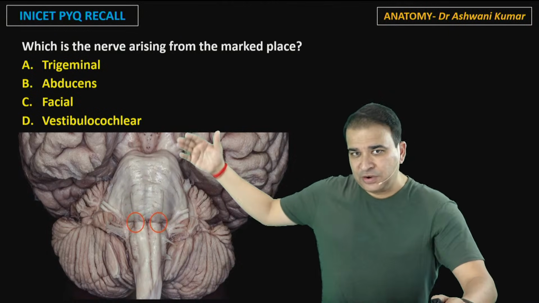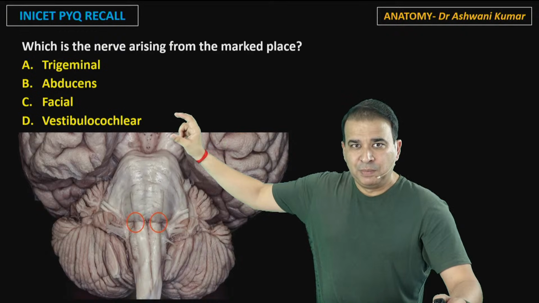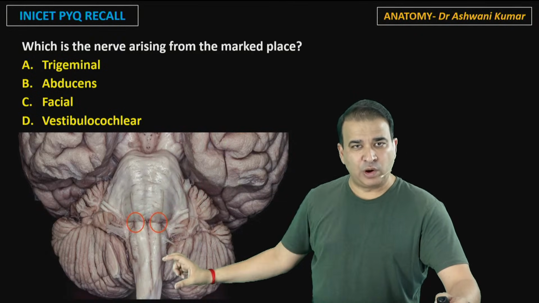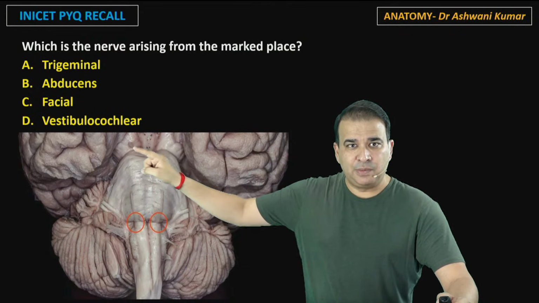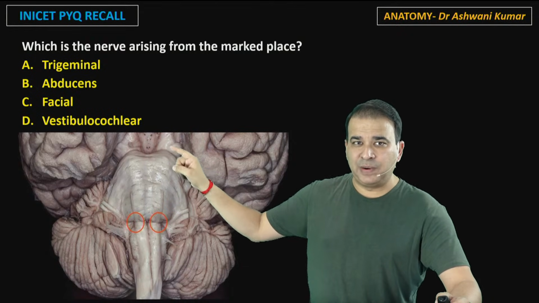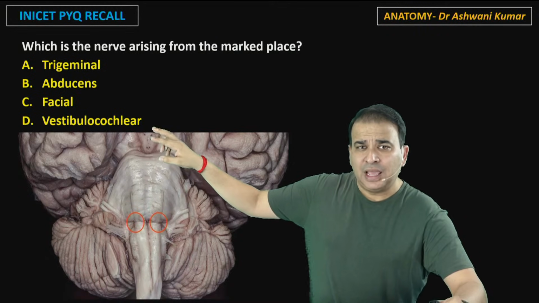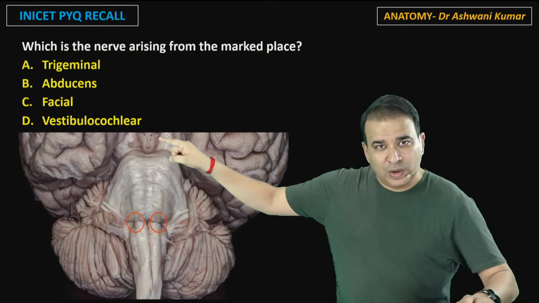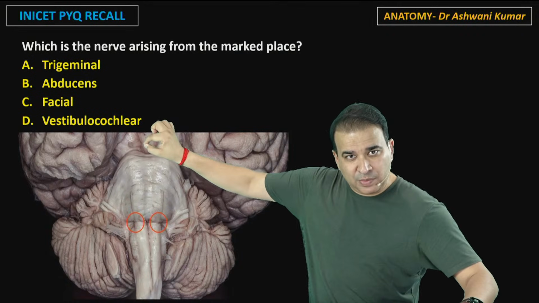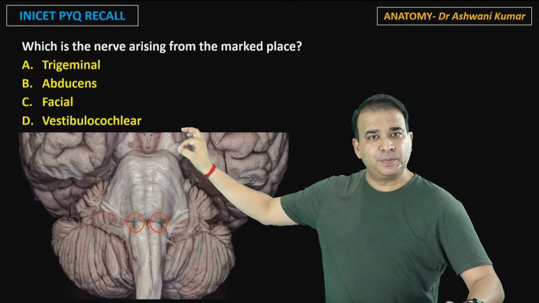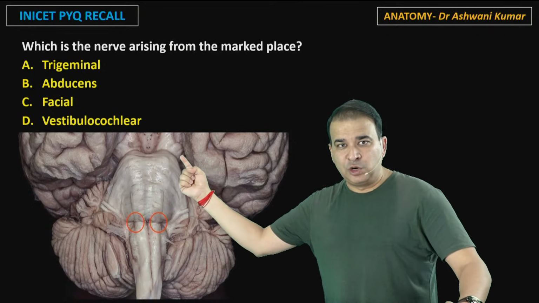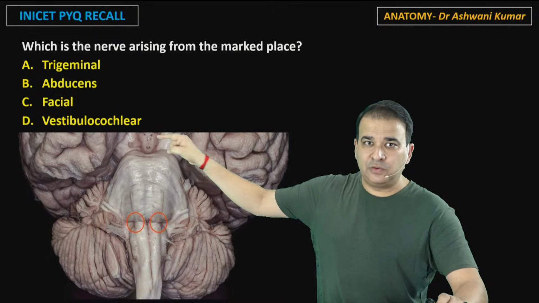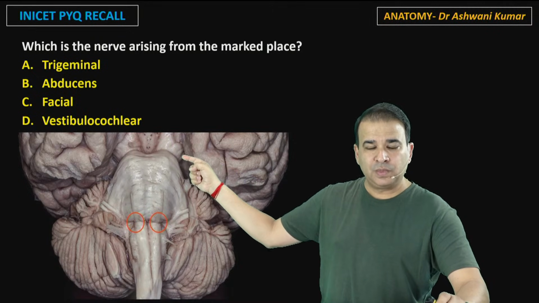Like guys, it's the ventral aspect of the brainstem: midbrain, pons, medulla oblongata. Now, in the midbrain, these are the cerebral peduncles. If these are cerebral peduncles, that is the interpeduncular fossa, and the interpeduncular fossa will give passage to the third nerve. So the nerve coming out from the interpeduncular fossa is the third nerve. And from behind the peduncle, from the dorsal aspect of the peduncle, the fourth nerve will come out. So the third nerve is a content of the interpeduncular fossa, and the fourth nerve will come out from here.